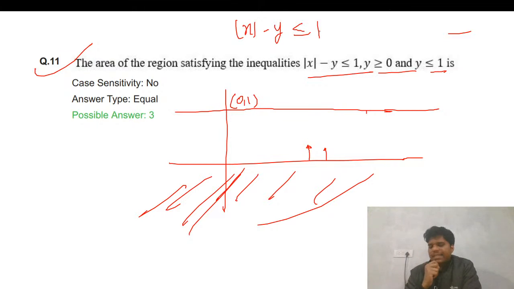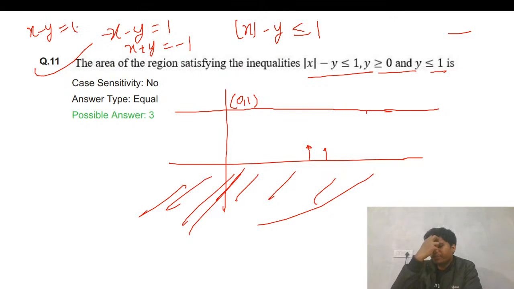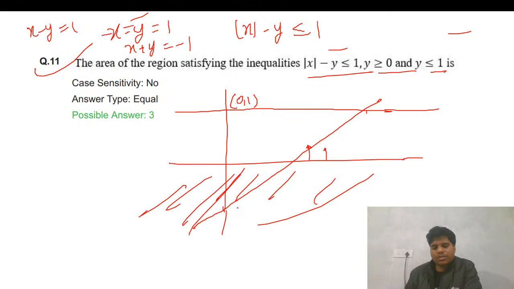Okay. This is less than 1. So let's open the modulus: x plus y equals to minus 1 is one equation, and the other equation is x minus y equals to 1. These are the two equations, and in between them will be the area. That less than means in between these two lines will be the area. So let's draw. This is one line. So that is your 0 comma minus 1. Is this fine? I hope till now everything is fine.